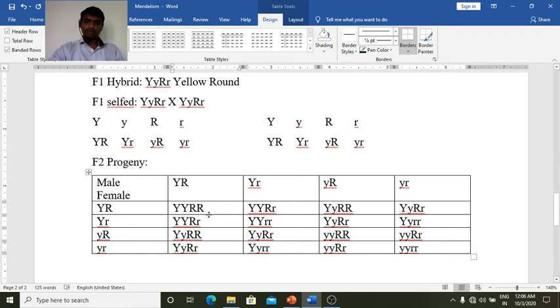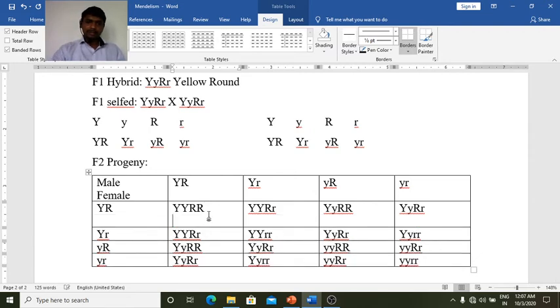Now we are going to make the phenotypes. So capital Y, capital Y, capital R, capital R: these are yellow round. Similarly, this one is also yellow round. So why are these yellow round? Because this Y allele dominates over the other.